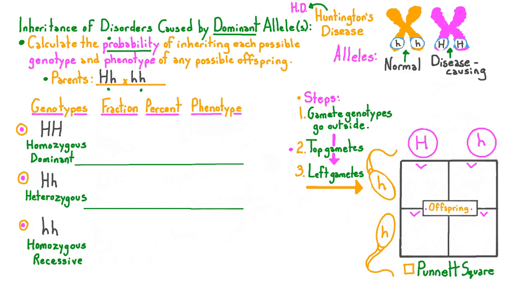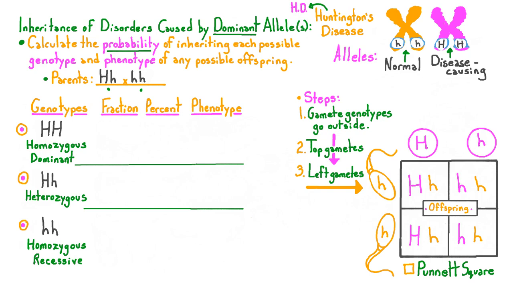In step 2, we copy the genotypes of the gametes on top of the Punnett square into the smaller squares below. And in step 3, we copy the gamete genotypes from the gametes on the left into the squares to the right.